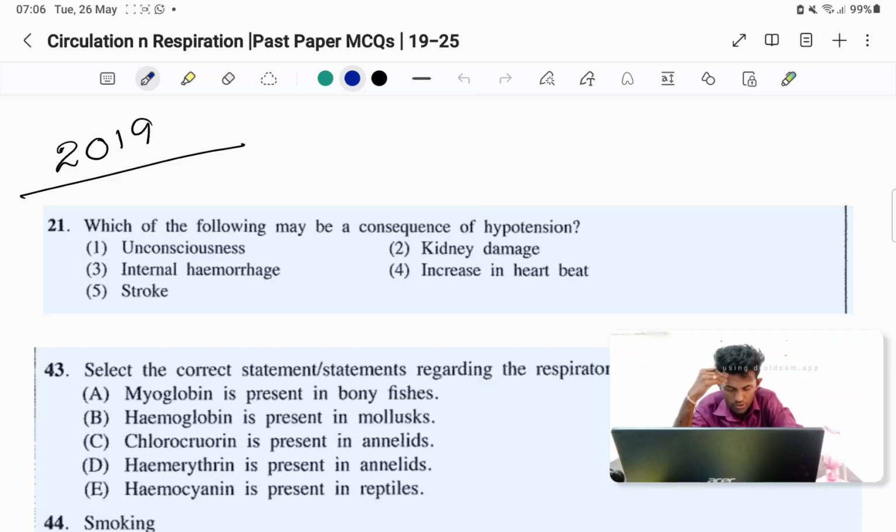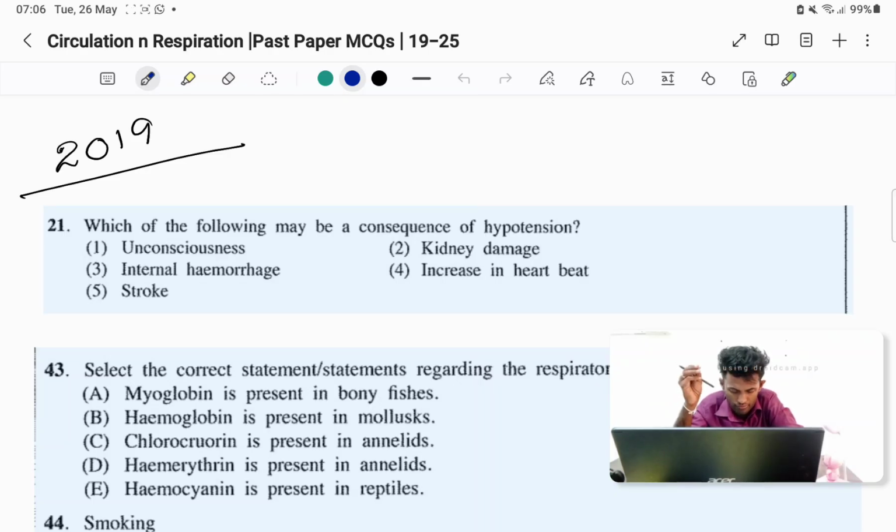So in your resource book they mention the consequences or complications of hypertension, right? Hypertension complications they mention, and also they mention what kind of incidents will lead to hypotension, right? For example, an accident like sudden bleeding, heavy bleeding, can cause hypotension, right?